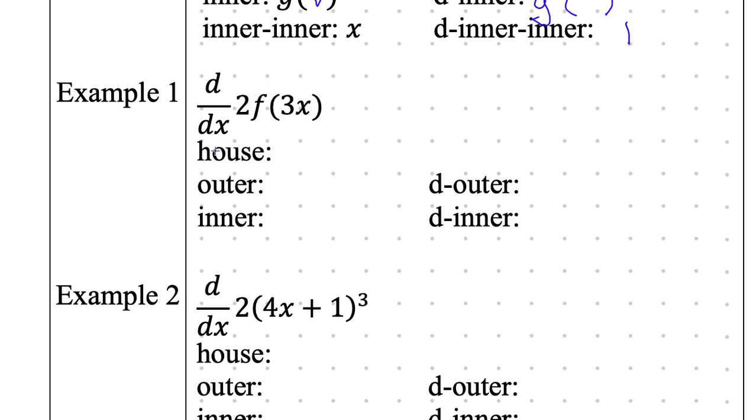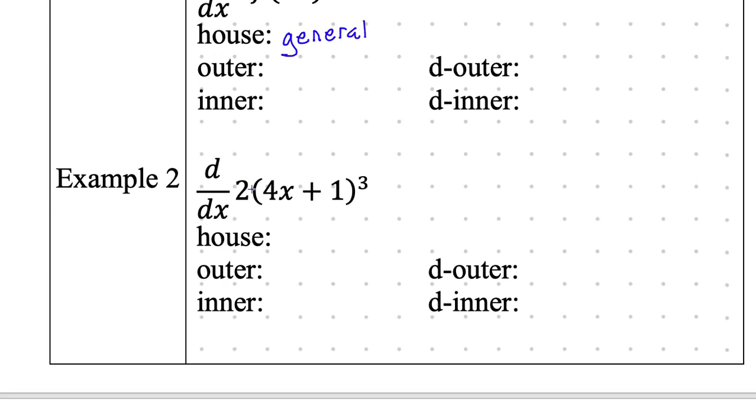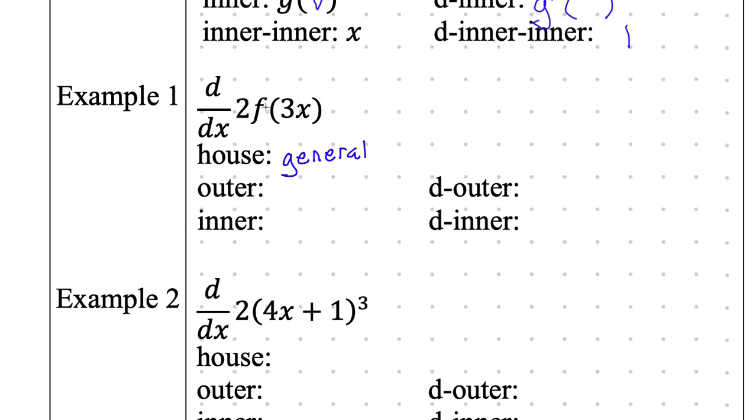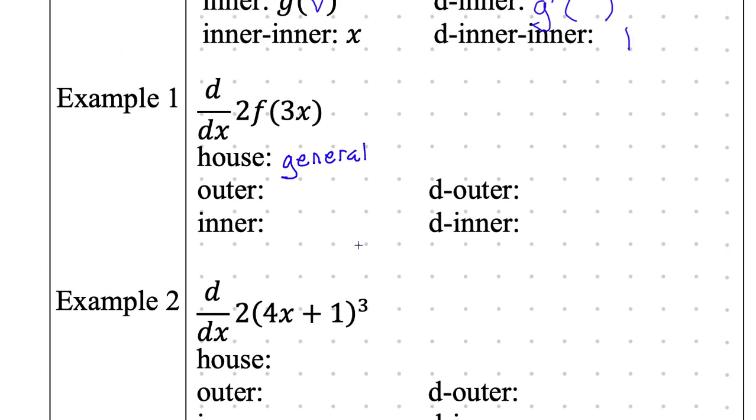Whenever you have f or g of h or some letter of something, we're talking about the general house. If you have f of something, h of something, g of something, some weird letter with an inner, you're talking about the general house. It's pretty easy to distinguish because this is a bunch of gibberish math with no weird letters. This has a weird letter, f. That means we're in general house. That one would be powerhouse. This other one's going to be a powerhouse. Why is this one going to be a powerhouse, Gio? Because it doesn't have any letters and it has this power of 3. Exactly. All right, so we know that we're in the general house.